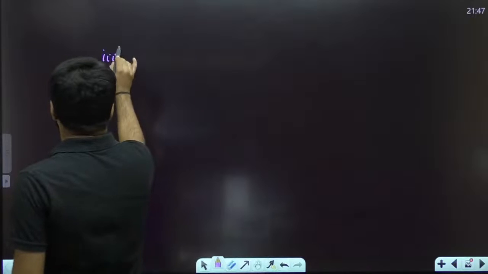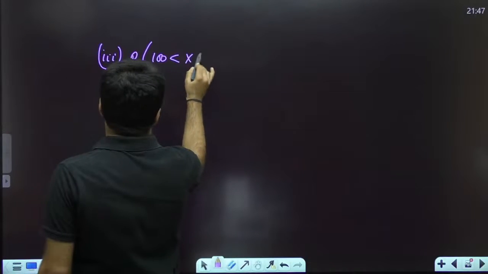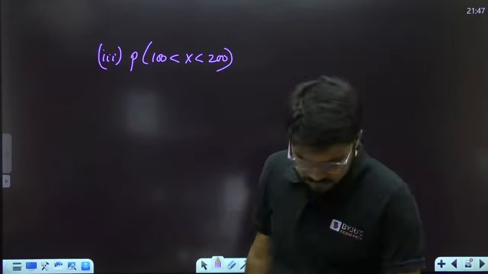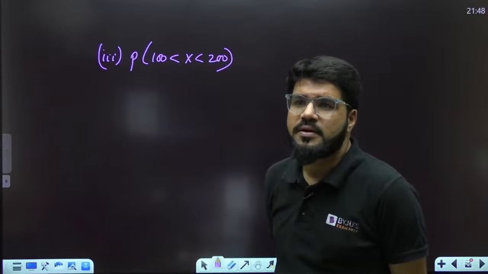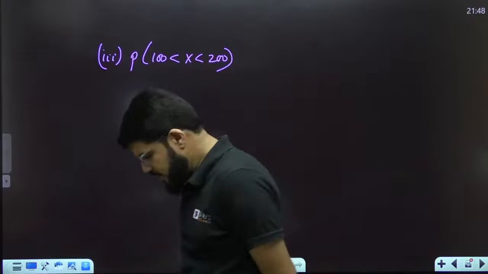Let's do the third one here. What is the probability that the distance will be between 100 to 200? Now there are two ways of doing it.